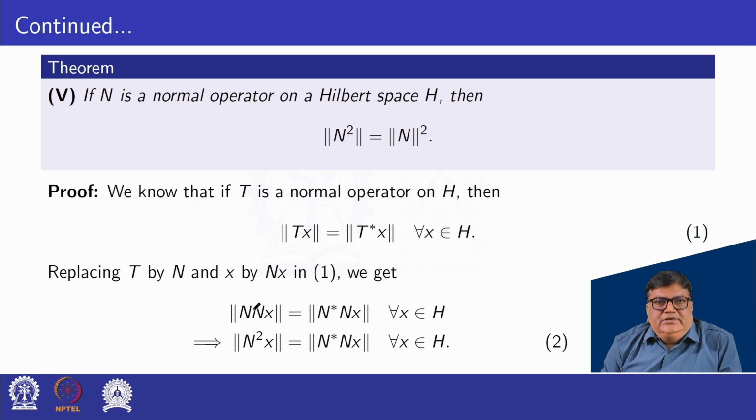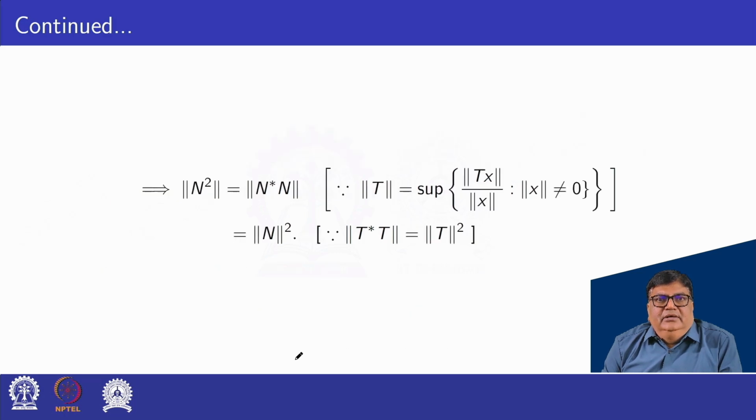So this is norm of N square x equal to norm of N star Nx. We can multiply or divide by any scalar on both sides. Now we divide equation 2 by norm x, which is a scalar.